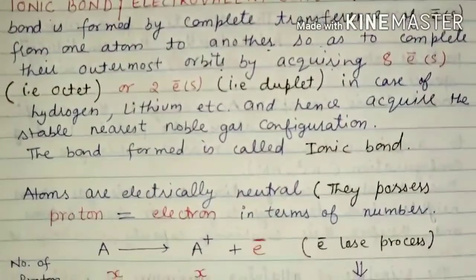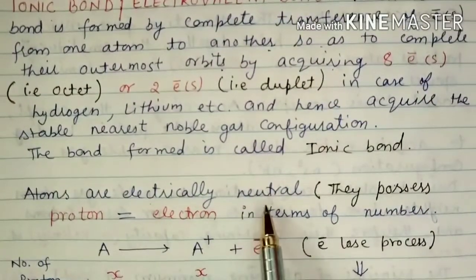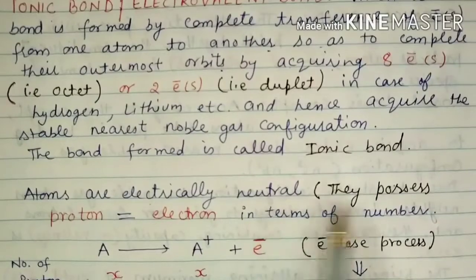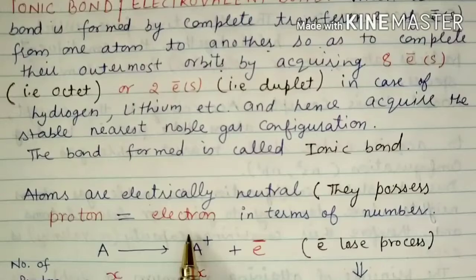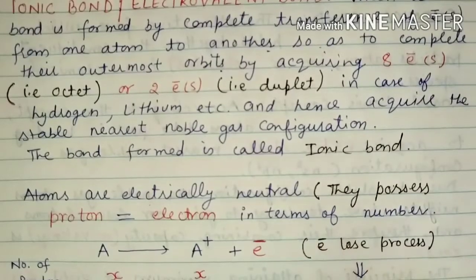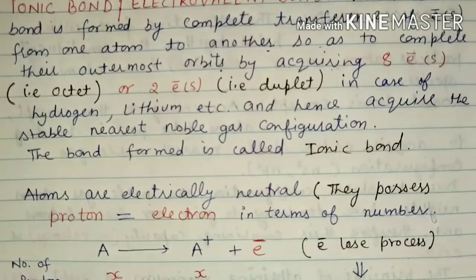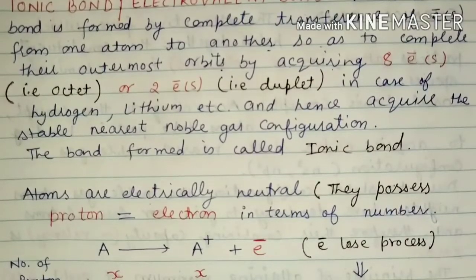Now, atoms are electrically neutral. They possess an equal number of protons and an equal number of electrons. That's why the atom as a whole is neutral.